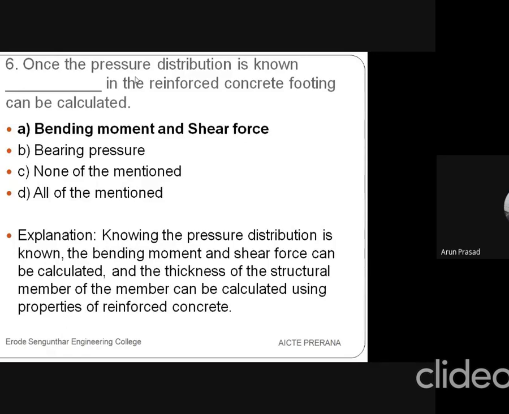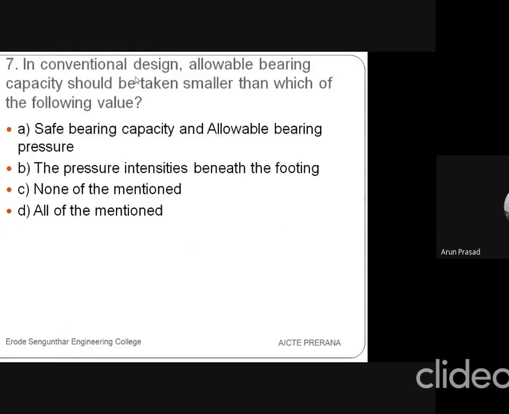Okay. Then the 7th question is, in conventional design, allowable bearing capacity should be taken smaller than which of the following values? So the first option is safe bearing capacity and allowable bearing pressure. Then the second one is the pressure intensities beneath the footing. Third one is none, and fourth one is all of the mentioned. So the answer is safe bearing capacity.